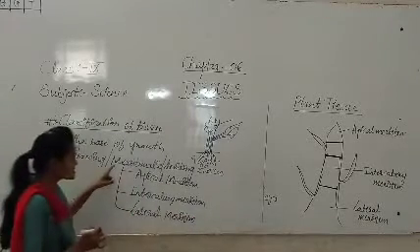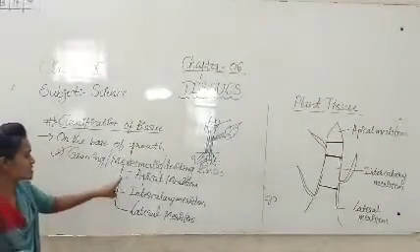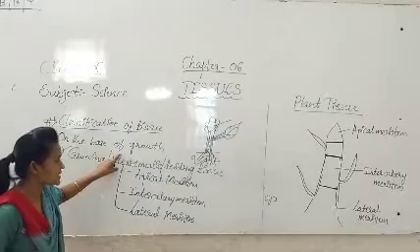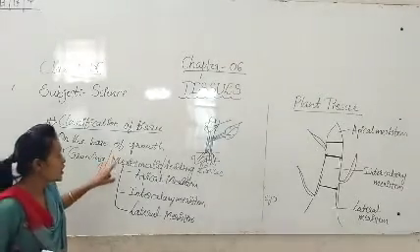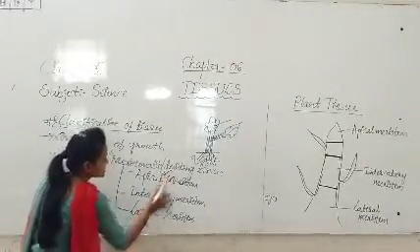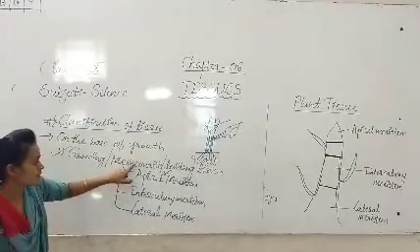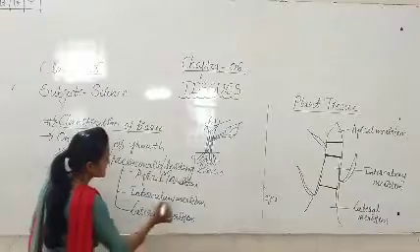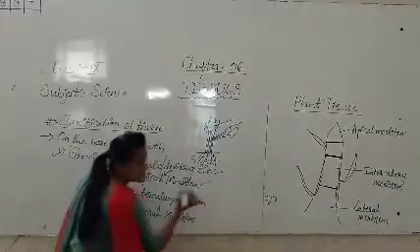So, students, these are the three which are classified on the basis of the meristematic tissue. On the base of what? On the base of the division, meristematic tissue will be classified into three types. So, the first one is the apical meristem.